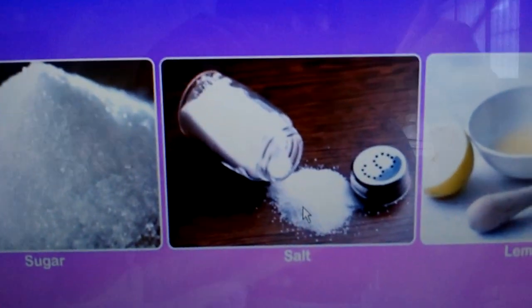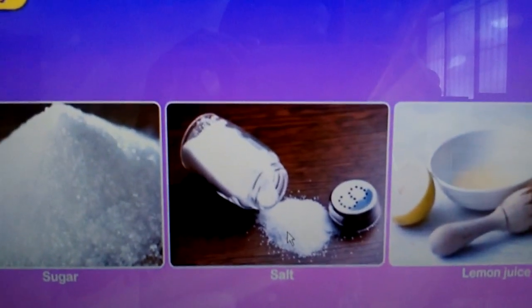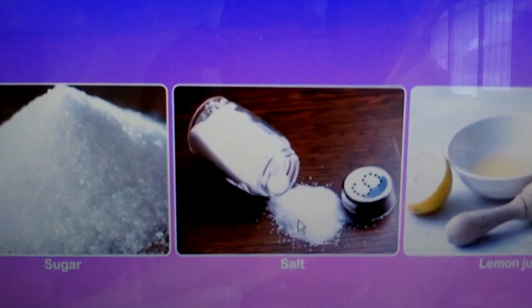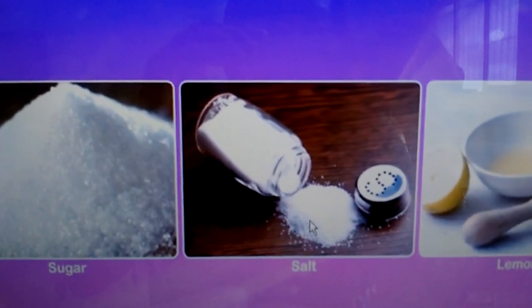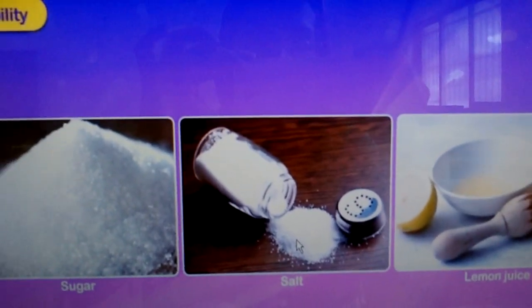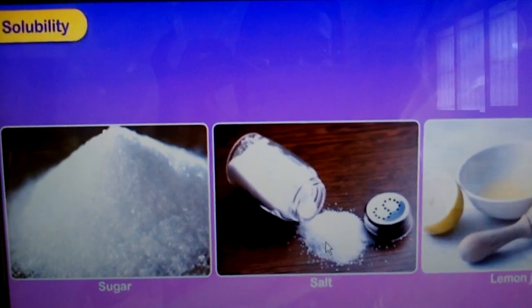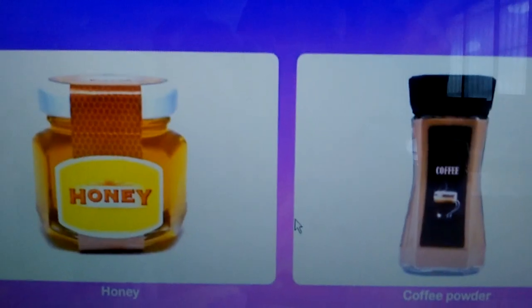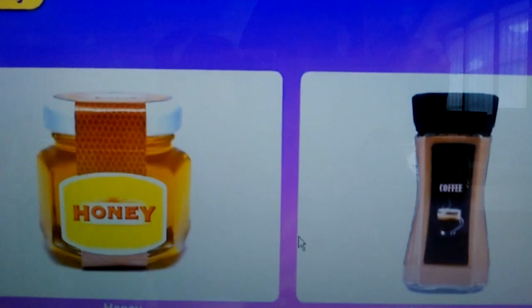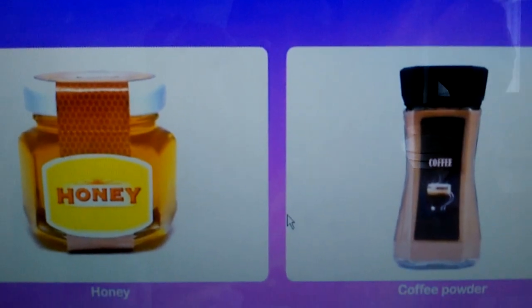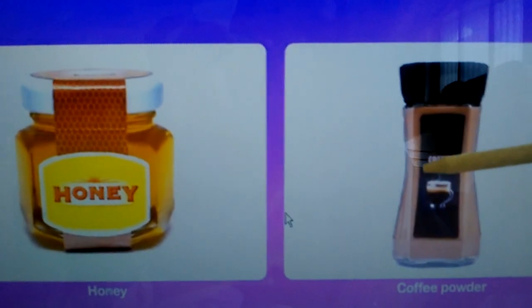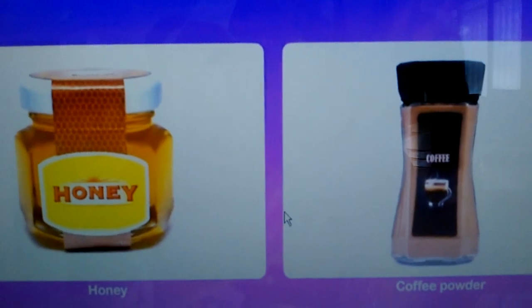Here sugar, salt and lemon juice are the soluble substances. These are called soluble substances that dissolve in water. Even honey and coffee powder mix very well.